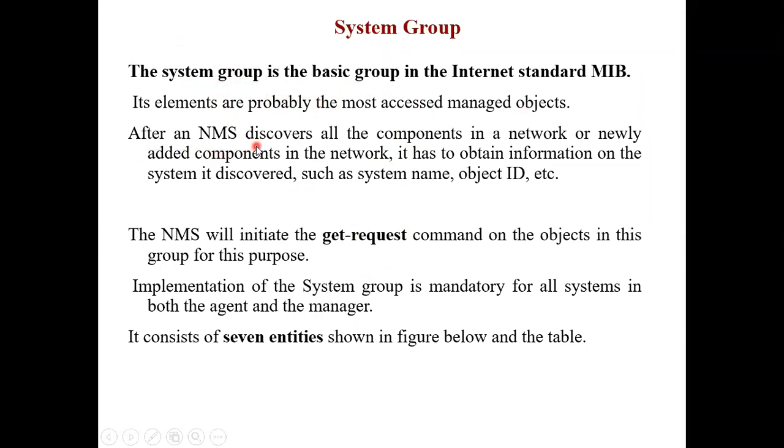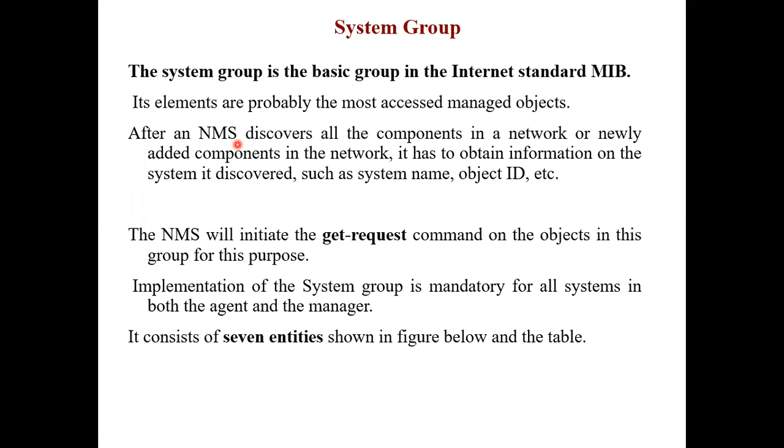Okay, so after an NMS discovers all the components in the network, or newly added components in the network, it has to obtain information on the system it discovered, such as the system name, object ID, etc. See, when we come to the first day of college or first day of school, you are the components, you come to the class. So I am the NMS. I discover that these 20 students are sitting in the class. So I need to obtain that information.